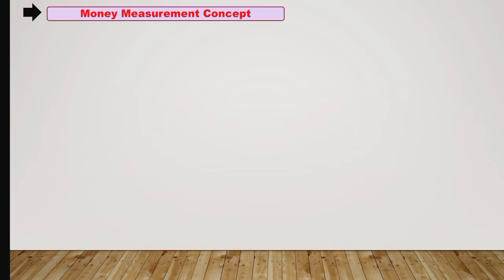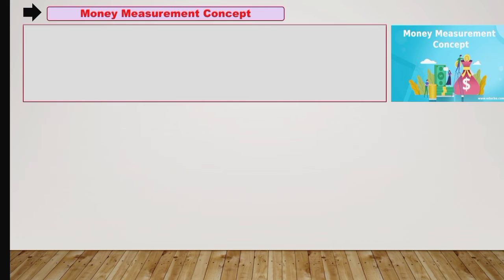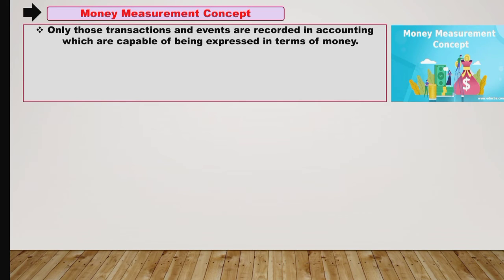Now the next principle is the money measurement concept. According to this concept, only those transactions and events are recorded in accounting which are capable of being expressed in terms of money. So we can say an event which may be very important for the business will not be recorded in the books of account unless its effect can be measured in terms of money with a fair degree of accuracy.